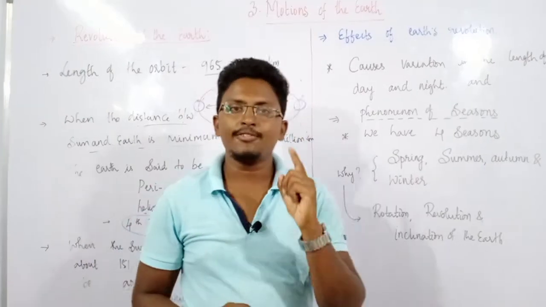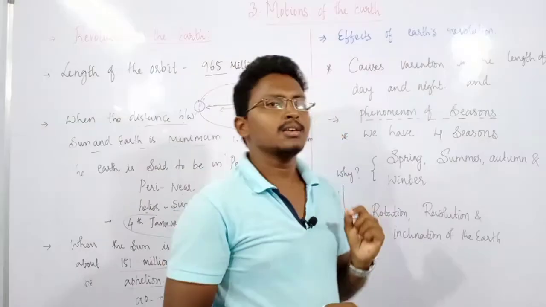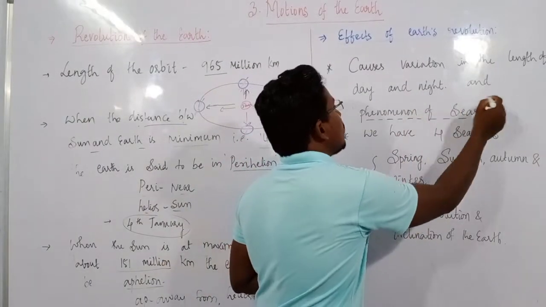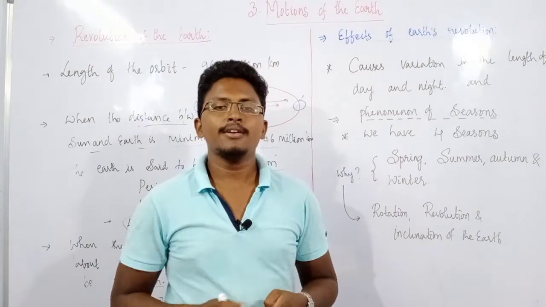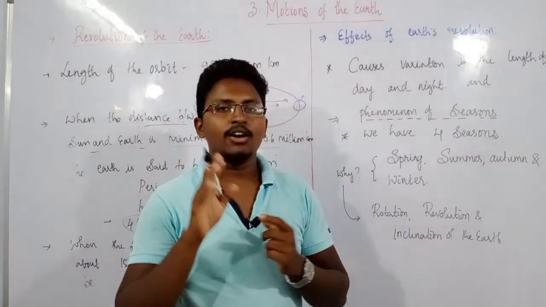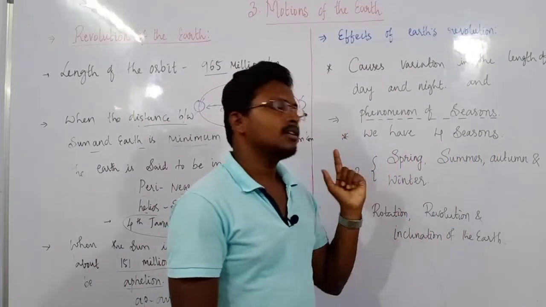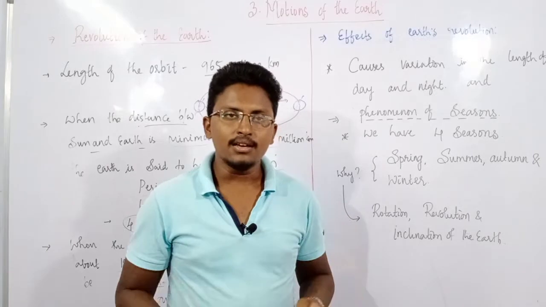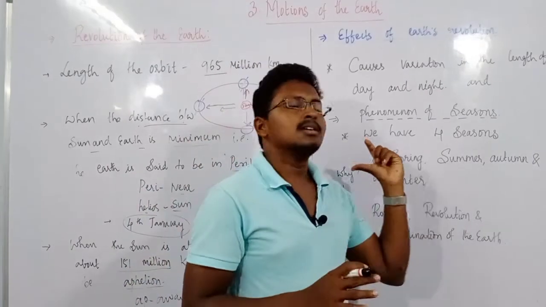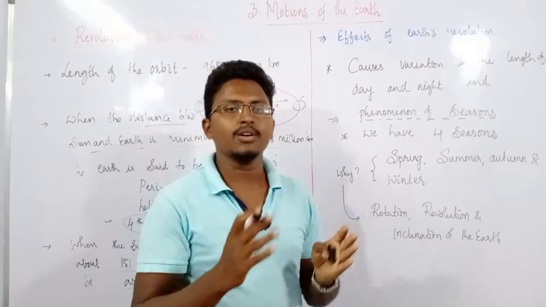So this is the first effect of earth's revolution, and it also causes the change in the phenomenon of seasons. You all know that we experience different seasons, mainly 4 different seasons: spring, summer, autumn as well as winter. So the main reason behind these 4 seasons is also this revolution of the earth.